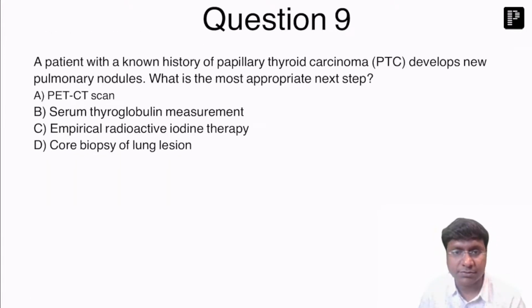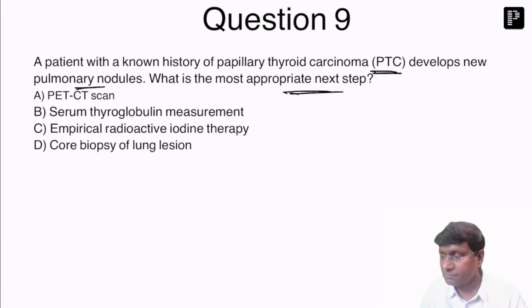A patient with the history of papillary thyroid carcinoma develops new pulmonary nodules. What is the most appropriate next step? PET CT, serum thyroglobulin assessment, empirical radioactive iodine therapy, core biopsy of the lung lesion. Yeah, what is that you want to do in case of papillary thyroid carcinoma?